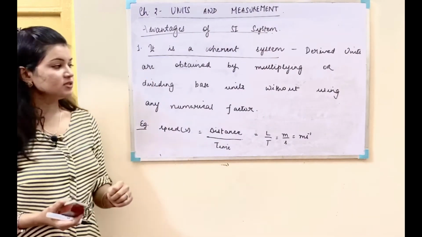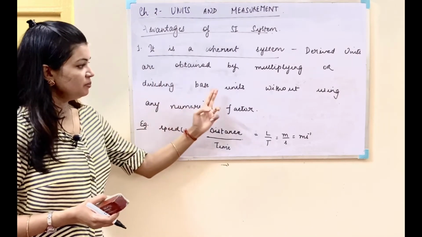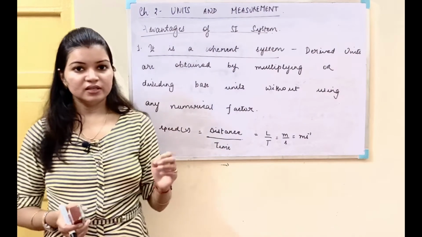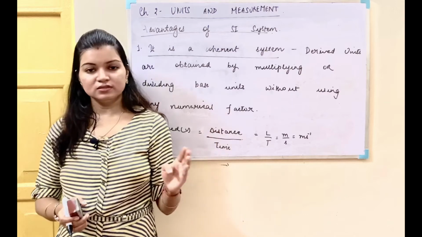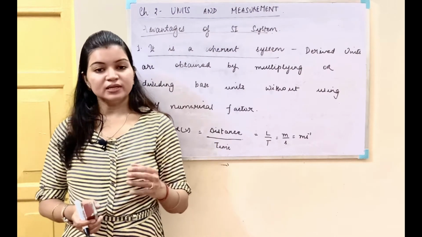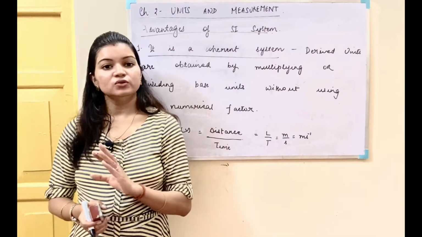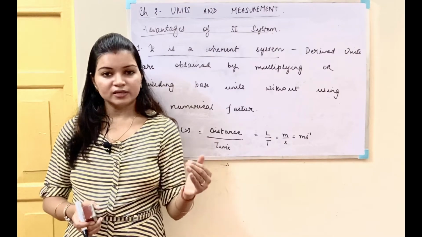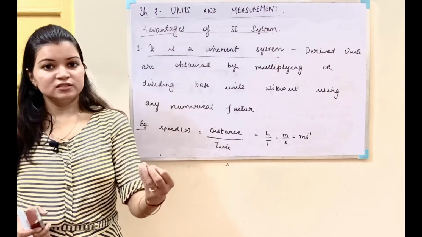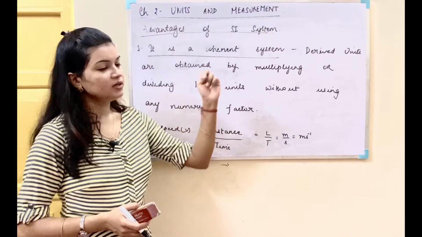It is a coherent system, means that the derived units are obtained by multiplying or dividing the base units without using any numerical factor. Just like we studied that there are some fundamental units also called the base units, and we have the derived units. So the derived units are obtained simply by multiplying or dividing the base units. We do not have to use any kind of numerical factor in that, because it will be difficult for us to remember. So for the sake of simplicity, we will just divide or multiply our base units and we will obtain the derived units.